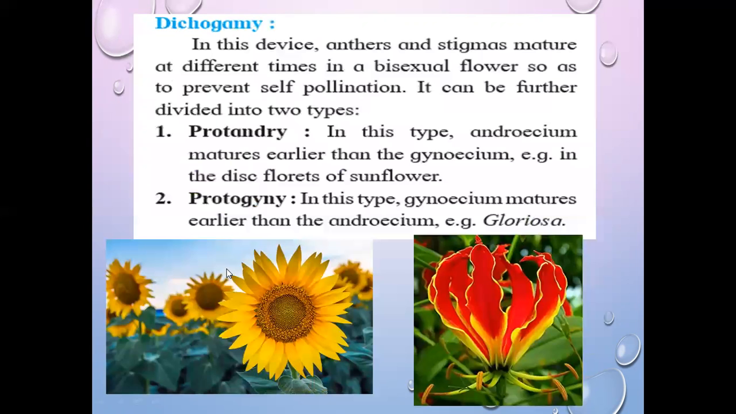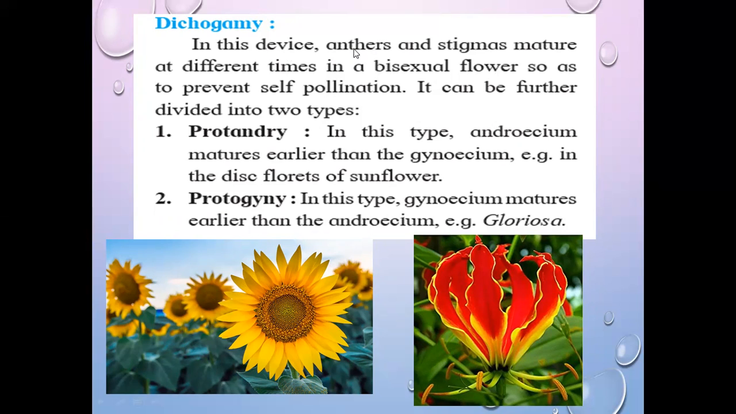Okay, next, dichogamy. In this device, anthers and stigmas mature at different times in bisexual flowers so as to prevent self-pollination. It can be further divided into two types. Dichogamy means what? Even though that flower is bisexual, the period of their maturation is different. You know that anthers mature and then they produce pollen grains. Stigmas mature, then they can receive pollen grains. Okay, so this period of their maturity is different.